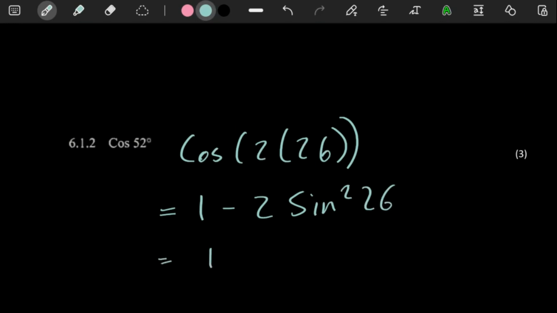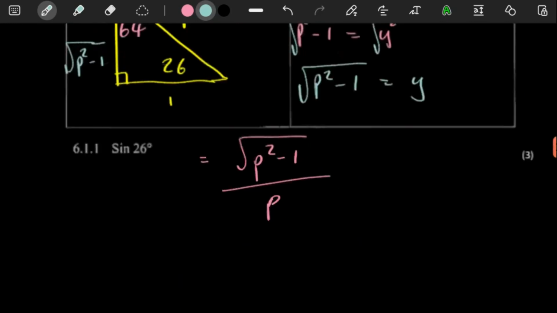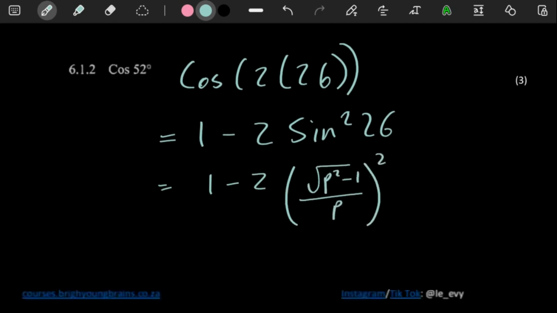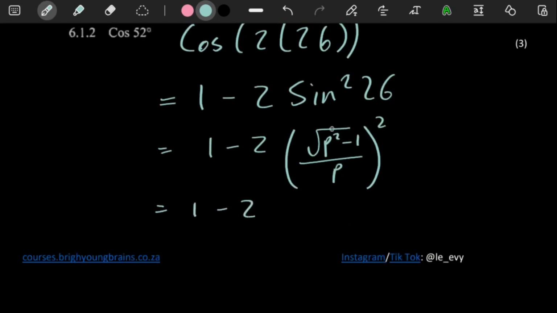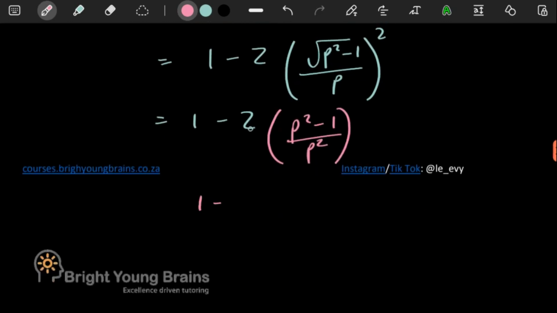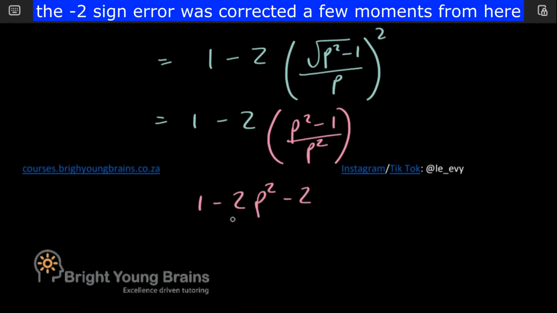And then wherever we see sine 26, remember we already know it's this value, but we're going to have to square it. So here we're going to have square root of p squared minus 1 over p, the whole thing squared. Here you can simplify a bit, because the top squared, the square root is going to cancel the square, and then the bottom squared, you're going to have p squared. There you go. If you want to go further, you can, because you're free to do so. Multiply inside here. You only have to multiply the top, so you can have 2p squared minus 2, and then this is over p squared.